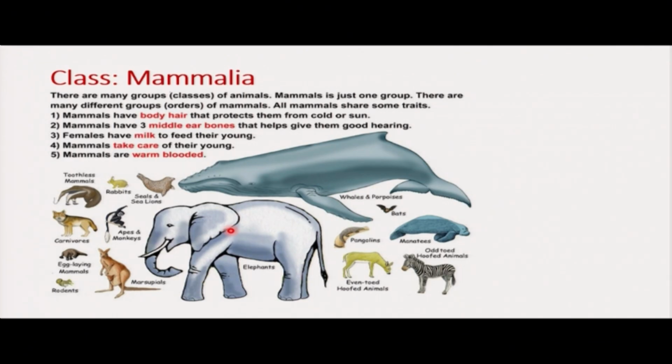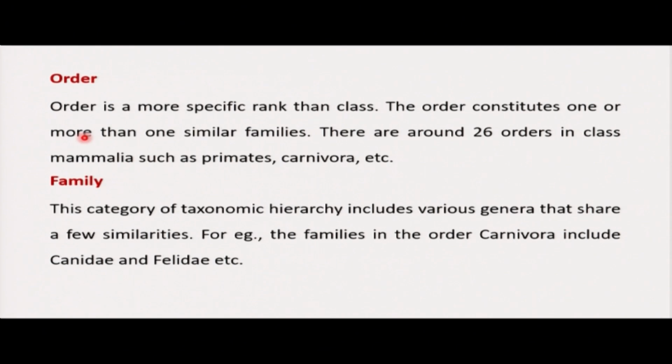Then we have order. It is a more specific rank than class because, remember, order is below class. The order constitutes one or more than one similar families. There are around 26 orders in class Mammalia, where we can talk about primates, where humans belong, and Carnivora, where leopard and lion, as well as domestic cat belong, etc.